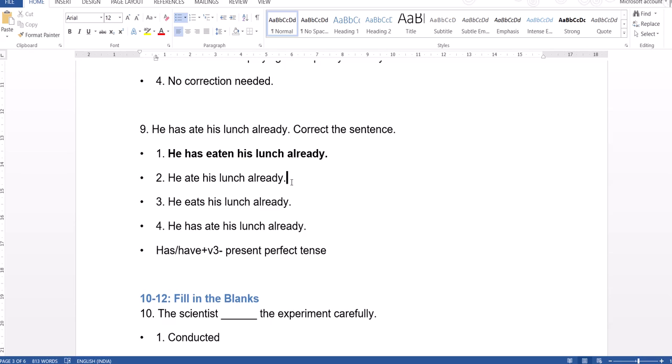If they had mentioned like he ate his lunch at 12 noon, or he ate his lunch yesterday or last night, so if we come across a specific time that is mentioned in the past, then probably we can use ate as the verb. But here they have mentioned already. Already means it is a recently completed action. So for all the recently completed actions, we use present perfect tense. That is the reason has or have plus V3 form.